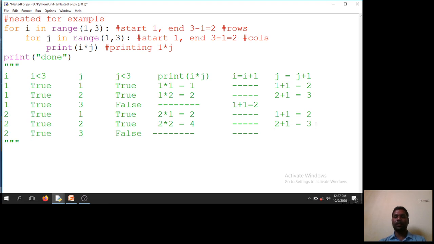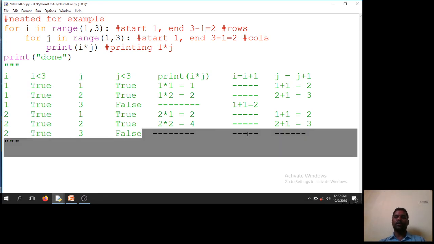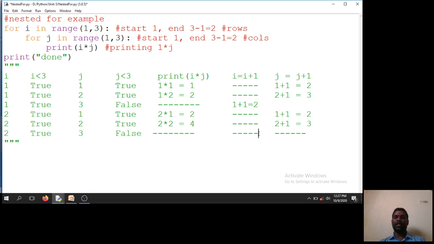Once the inner loop is terminated, the outer loop will get incremented, that is 2 plus 1 equal to 3. i will become 3. Now when i is equal to 3, i less than 3 is false.